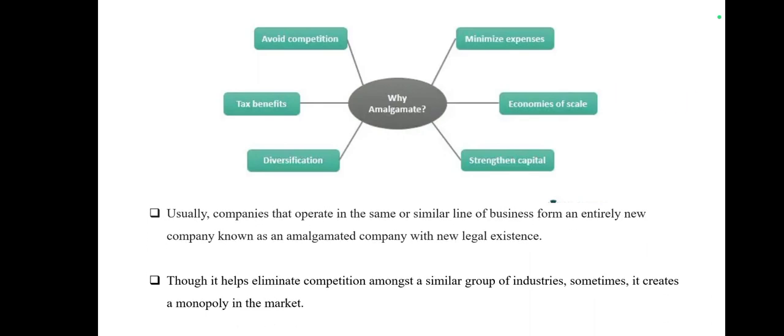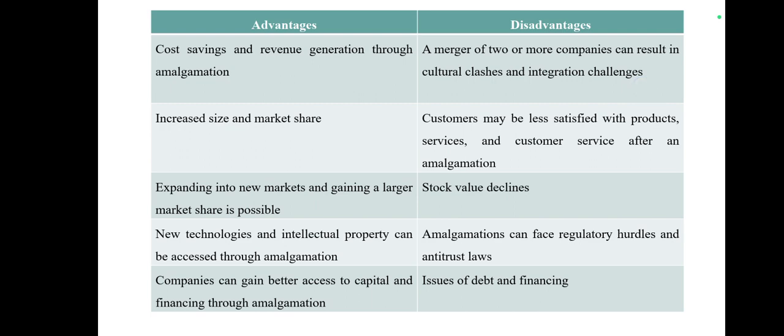Usually, companies that operate in the same or similar line of business form an entirely new company known as an amalgamated company with new legal existence, though it helps eliminate competition amongst a similar group of industries. Sometimes it creates a monopoly in the market.